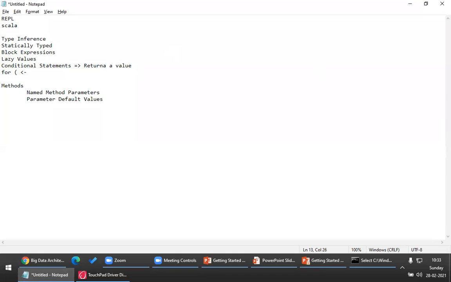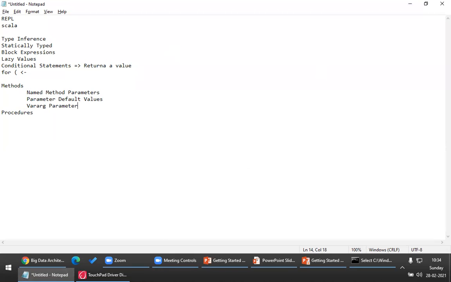Now the last topic that is left is procedures. I think before that one more concept is there in methods. For example, we call it variable-length parameters.